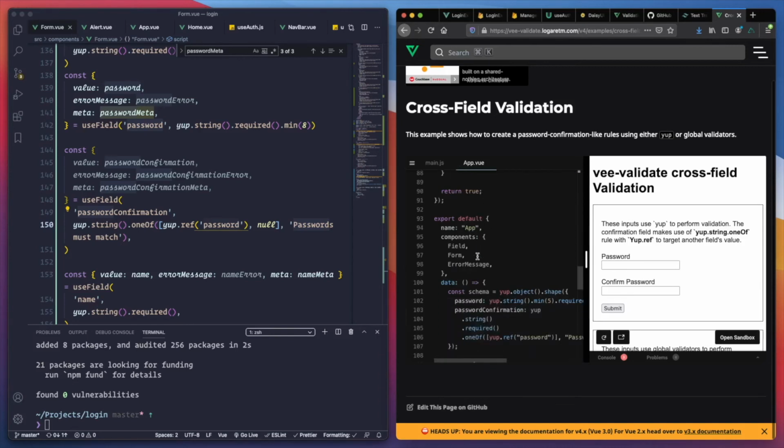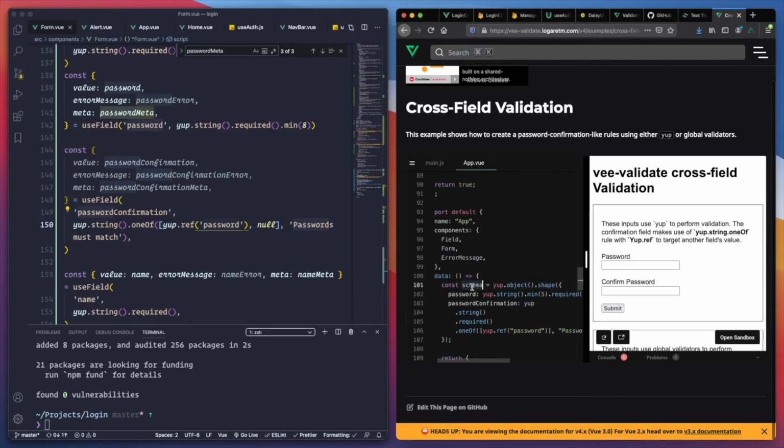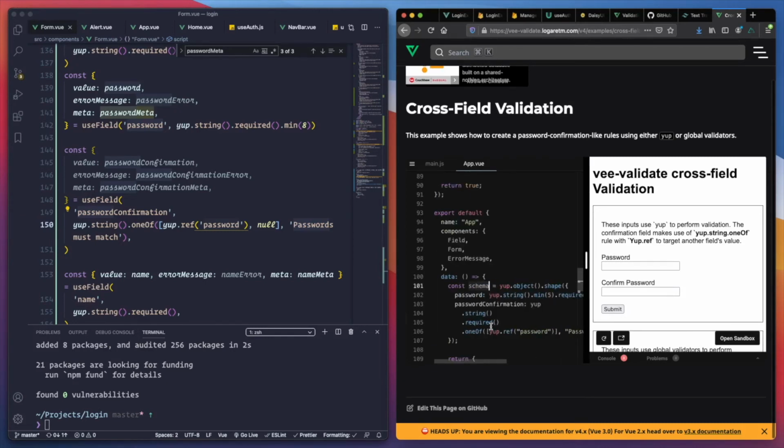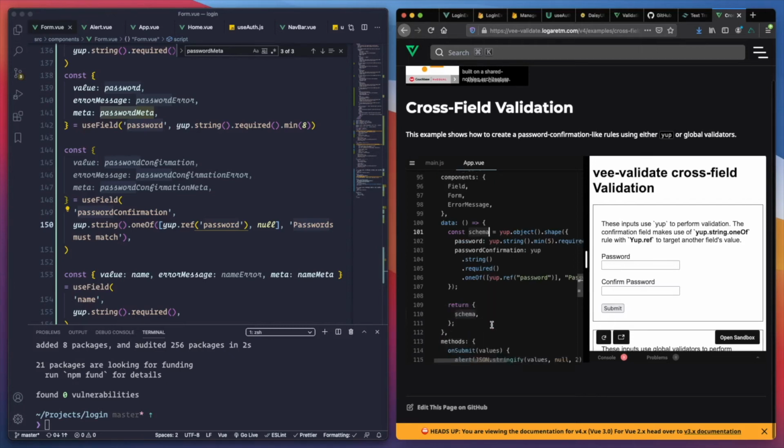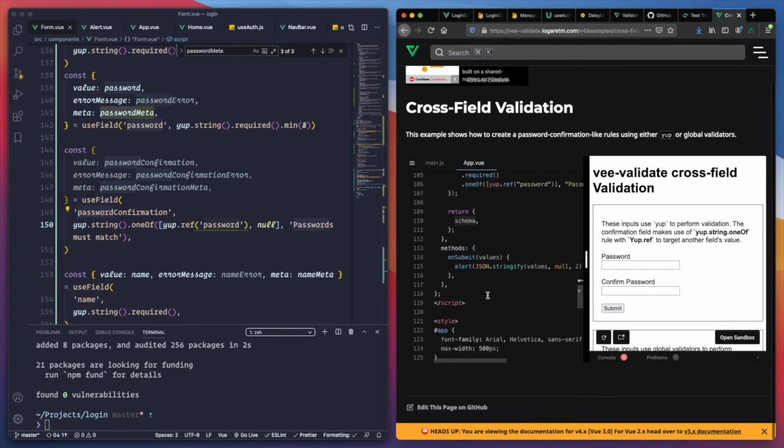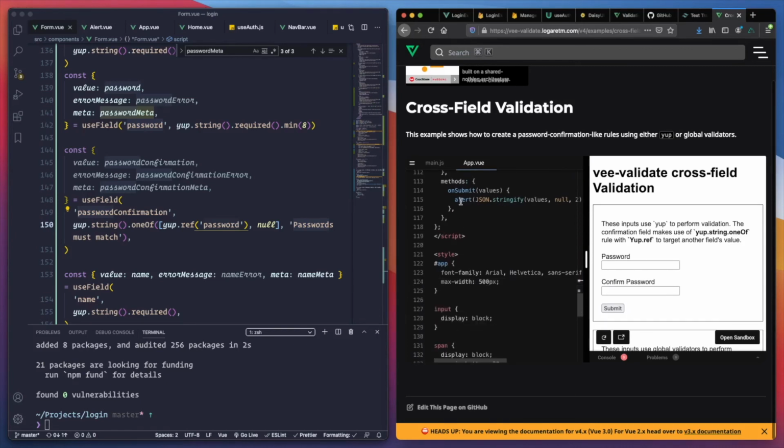Okay, maybe. But yeah, it's through a schema. Probably we need to handle that a little bit differently.